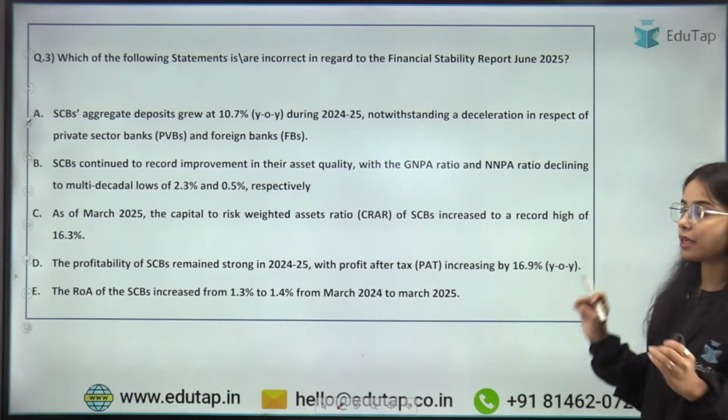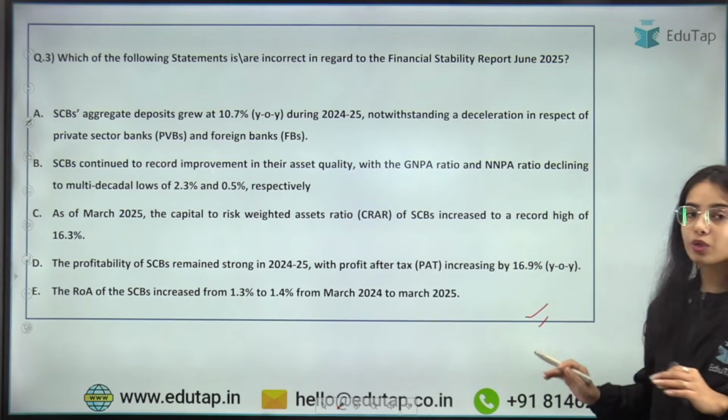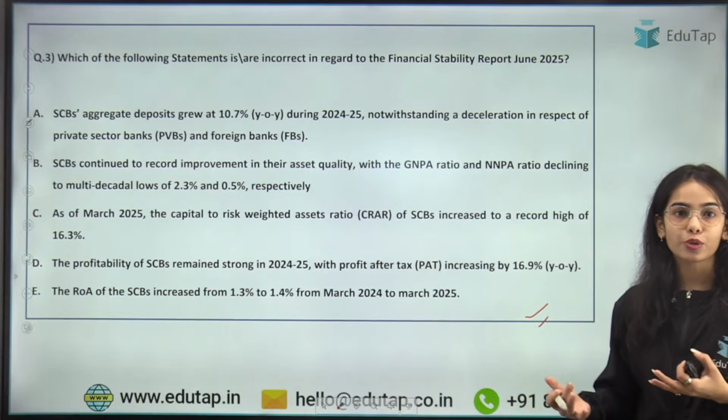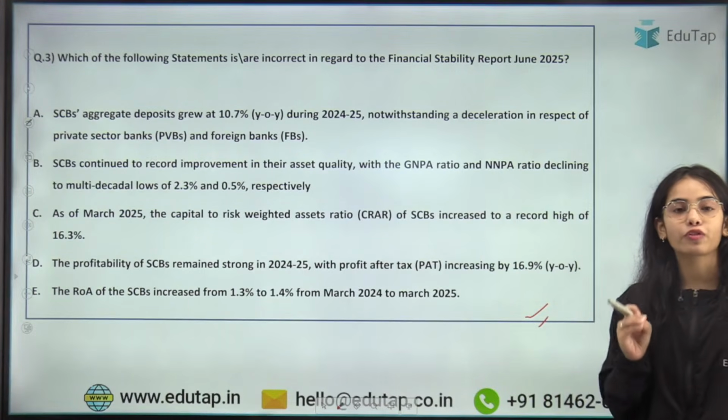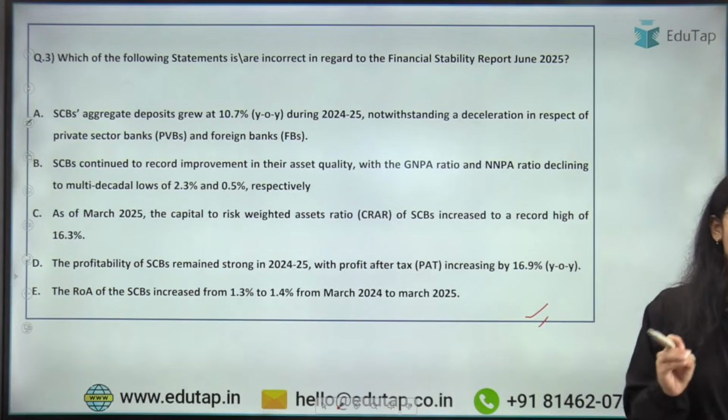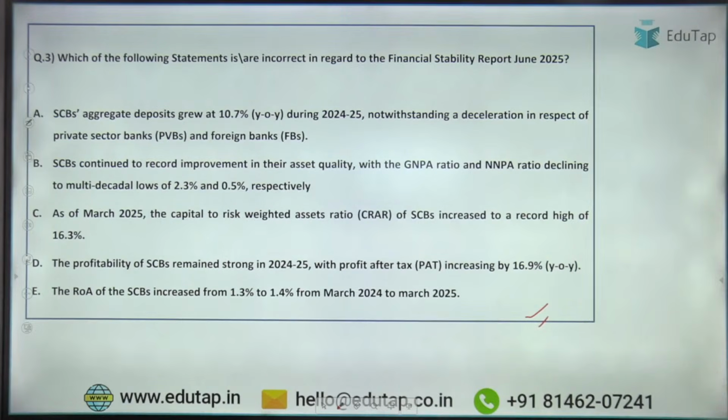Coming to the next slide, coming to the next question, this is regarding the scheduled commercial banks. So all the data regarding the scheduled commercial banks is going to be important from your Financial Stability Report, June 2025. So try to answer this question.